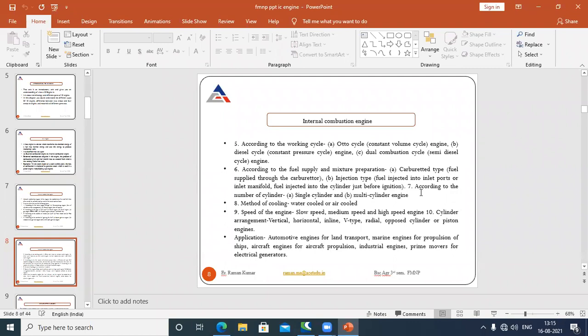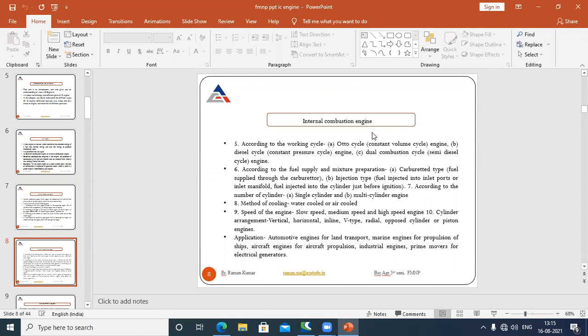Next, according to the number of cylinders. We have 2 types on the basis of the number of cylinders: number 1, single cylinder, and number 2, multi-cylinder engine. On the basis of single cylinder and multi-cylinder, we can also differentiate internal combustion engines. Next we have the method of cooling. There are 2 methods we mostly use: number 1 is water cooling, and number 2 is the air cooling system.